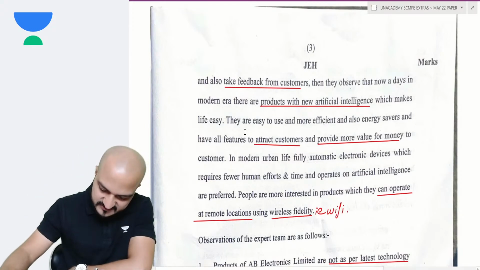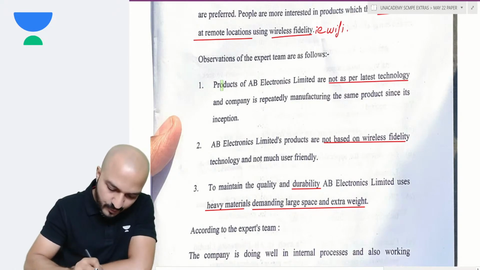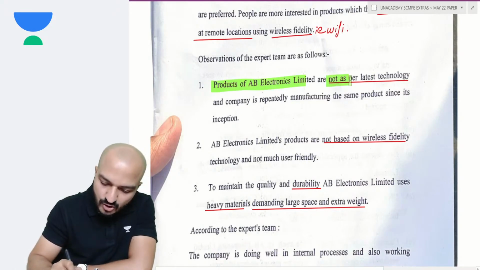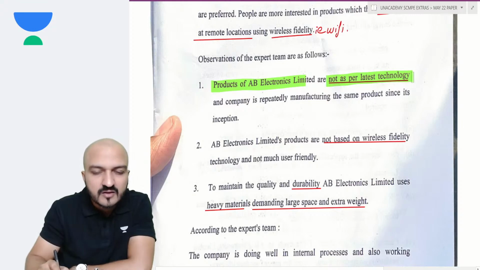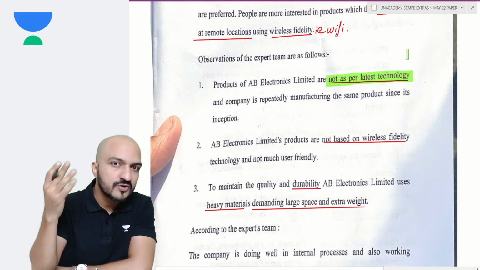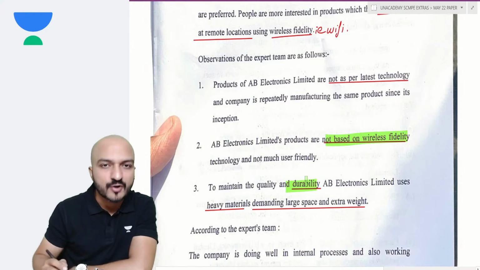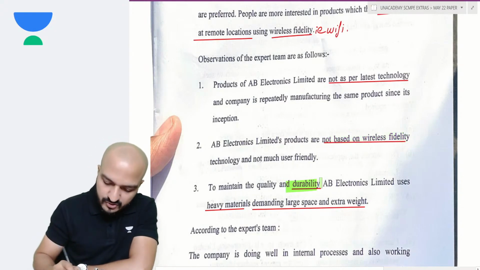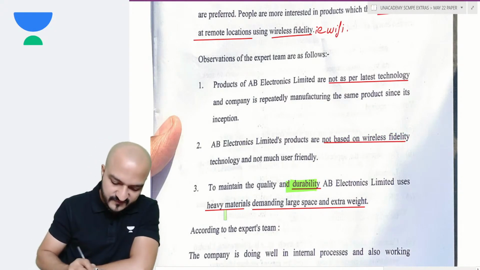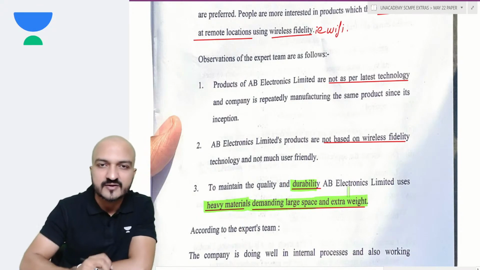The observations of the expert team is as follows. The expert team observed that the products sold by my company are not as per the latest technology. My company is manufacturing good products, but they are still old technology products. They are not based on Wi-Fi. And to maintain durability of my product, I'm using heavy metals, heavy materials demanding large space and extra weight.